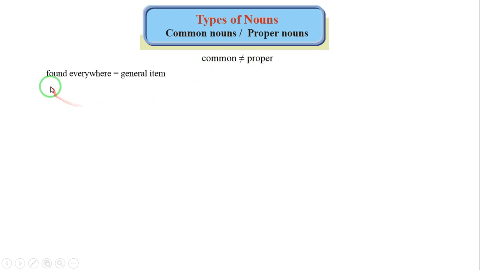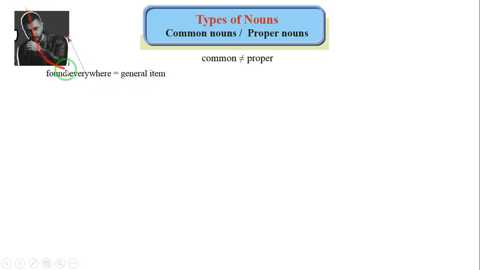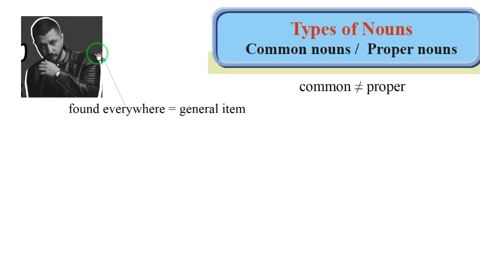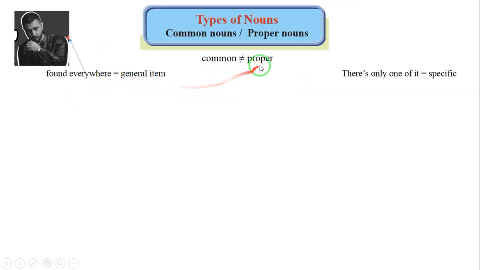Common means found everywhere, a general item. And proper, in the opposite, means there's only one of it. It's specific. Let me explain with an example.